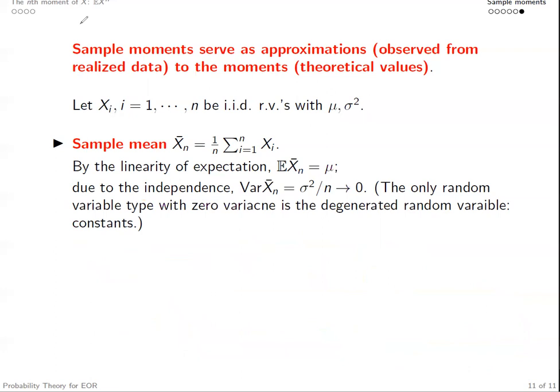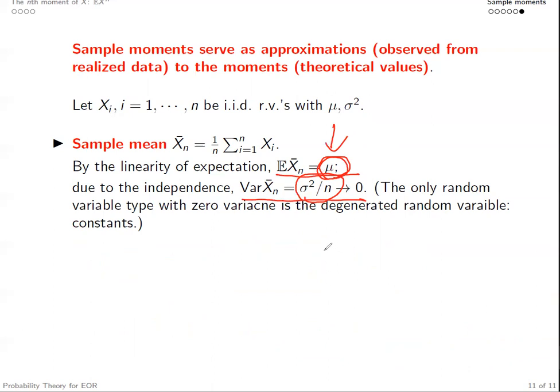Now this is a very interesting observation. The expectation remains the same, right? It centers around the constant mu, the first moment, the expectation of Xi, right? Well, the variance, as n grows larger and larger, essentially goes to 0.